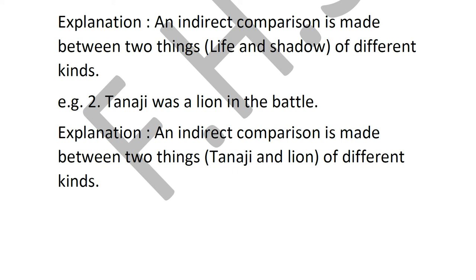Okay. Now one point you should remember in this is, I'm very specific that you have to compare two different things. Like maybe like the first example I gave you, the boy and the coconut tree. The coconut tree is a plant and the boy is a human being. Here also Tanaji and a lion, a human being and an animal. So the two things being compared should be of different kinds.